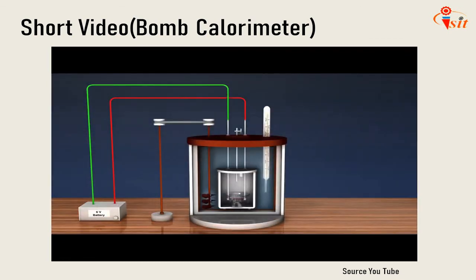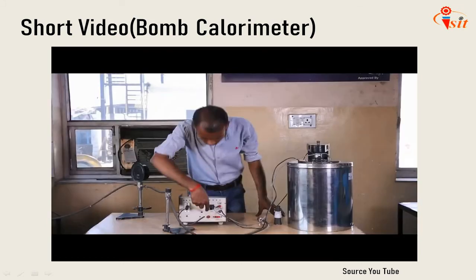During the process, fuel of a known quantity is placed inside the bomb and ignited. The bomb is filled with excess oxygen at 25 to 30 atmospheric pressure. The heat generated in the process is dissipated to water present in the calorimeter chamber. The mechanical stirrer is used to maintain a uniform temperature of the water. The amount of temperature rise in the water is noted using the Beckman thermometer.